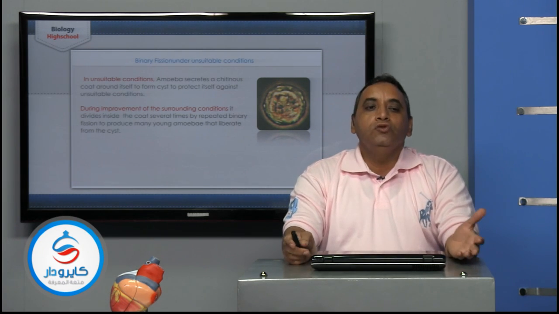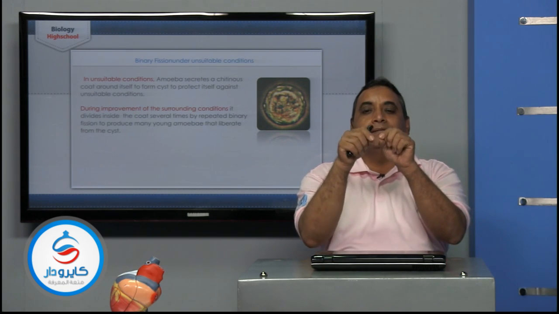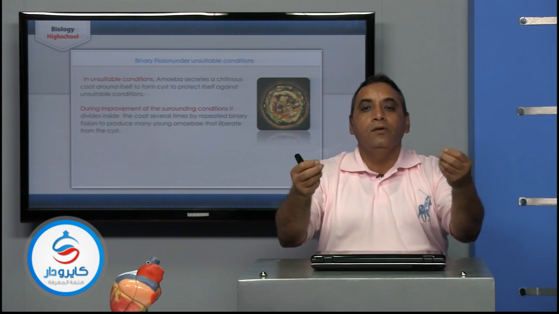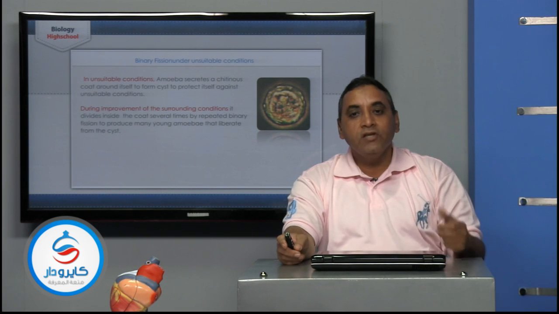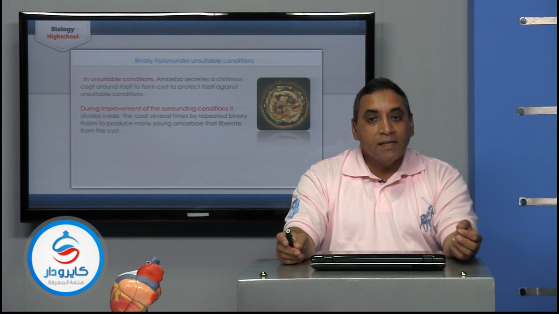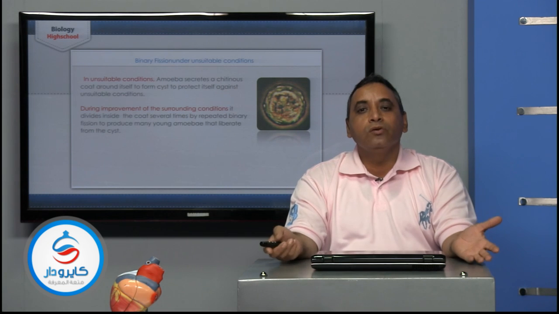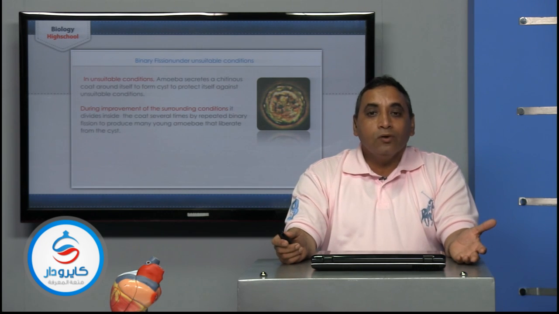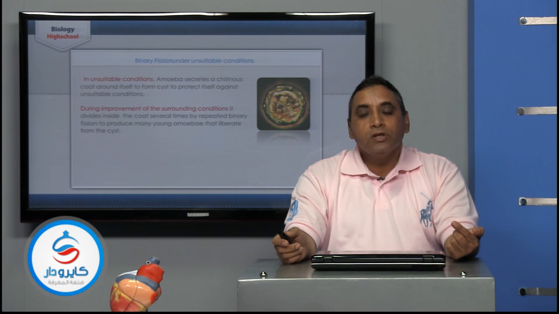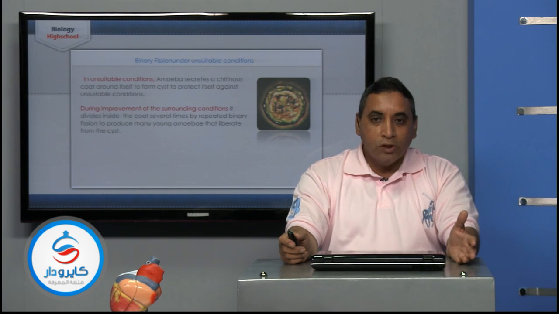But during the improvement of the surrounding conditions, the nucleus inside the cyst divides many times to produce a great number of nuclei, each surrounding itself with a thin layer of cytoplasm and plasma membrane, and liberation takes place from the cyst. That produces a great number of amoebae, and it acts as a kind of asexual reproduction, because it takes place by a single cell, which is called the cyst, or by binary fission during favorable conditions.